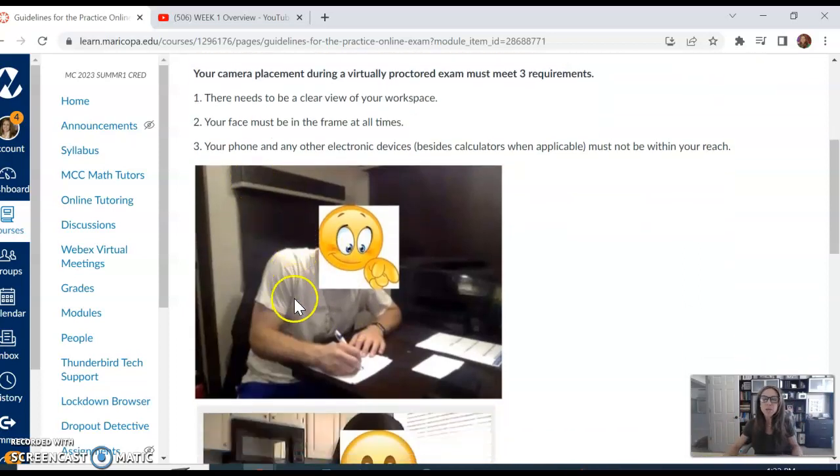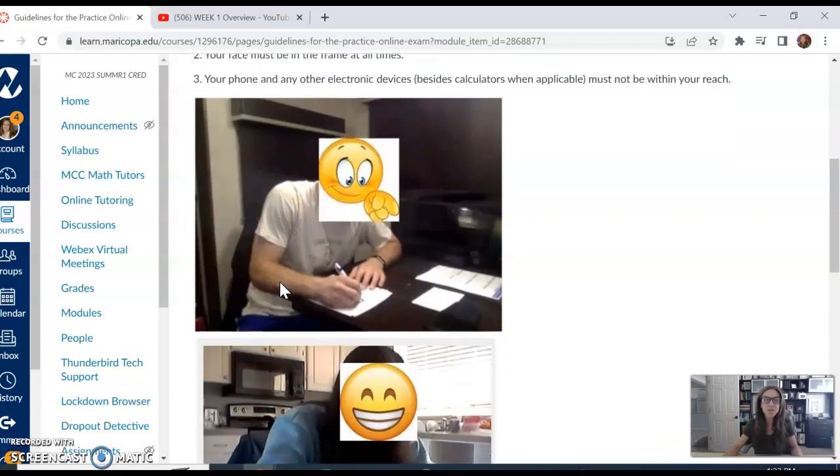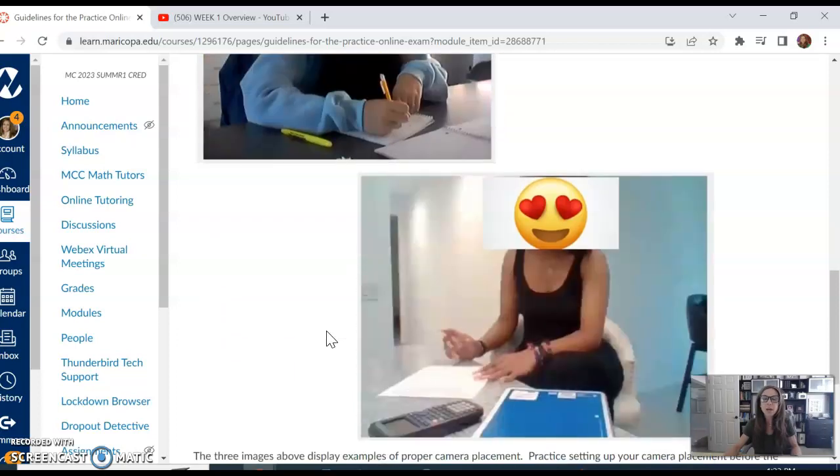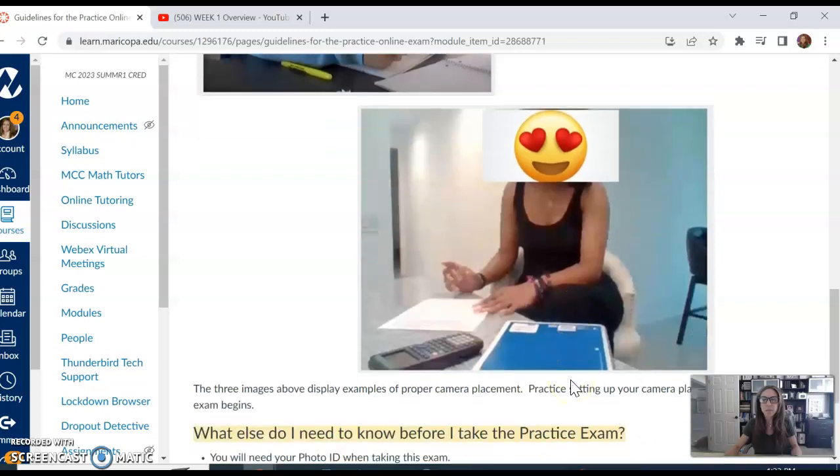And also make sure that there's no phones. And in this case, for the first exam, there shouldn't be any calculator within your reach either. So here are some screenshots of former students that have successfully set up their camera. You can see this student here. She's in her kitchen, but again, I can see her face and I can see her working on the problems in her notebook. And this student here happens to be in her living room or her kitchen. She was allowed a calculator in this particular example, but I can see all her written work.